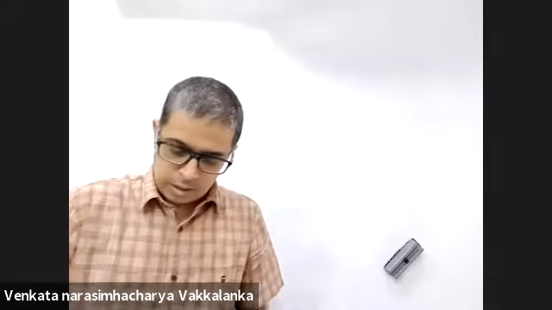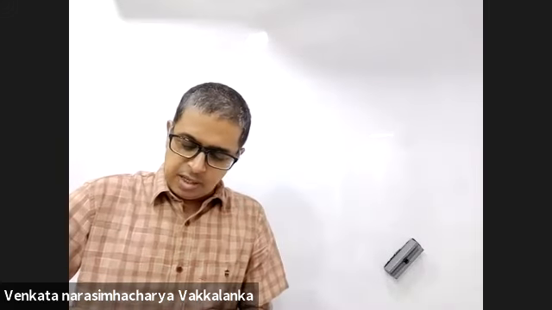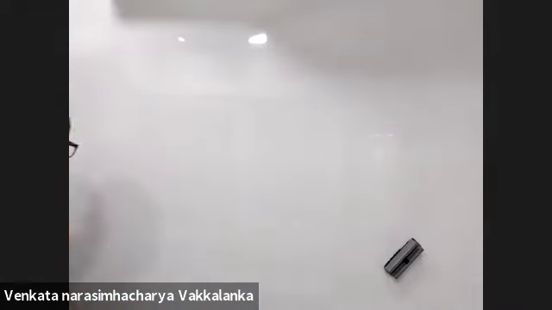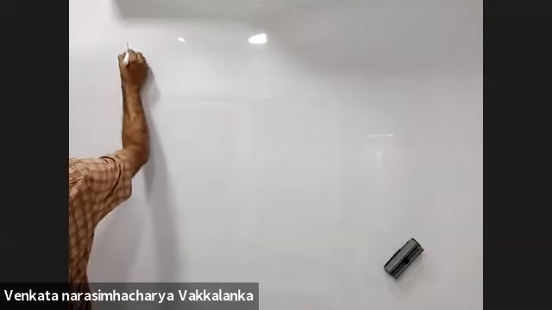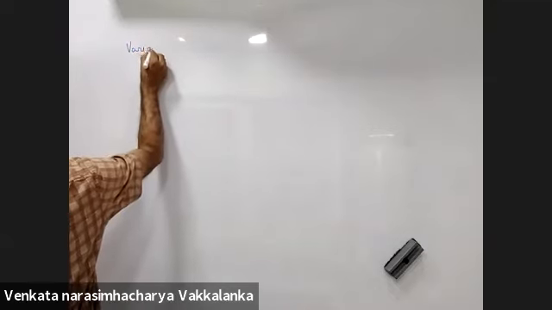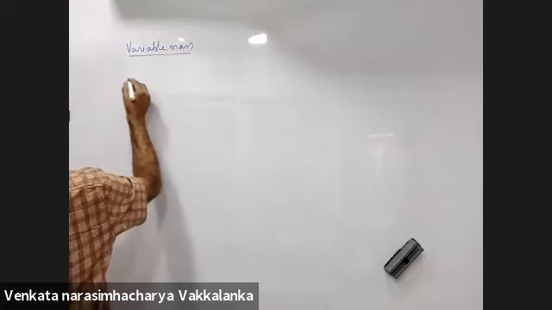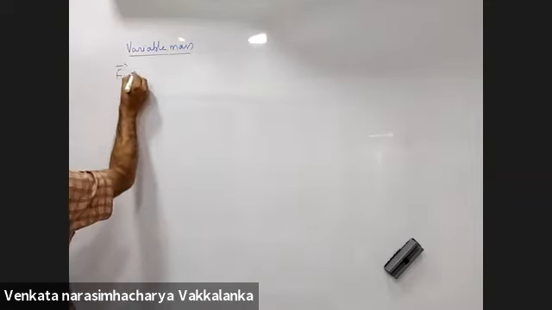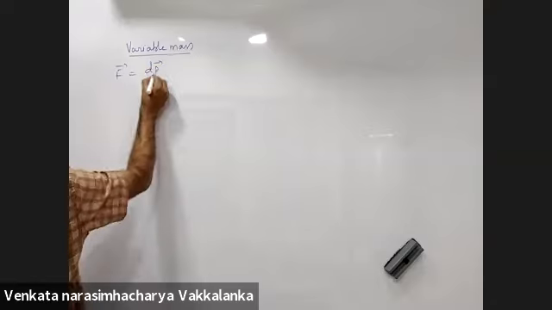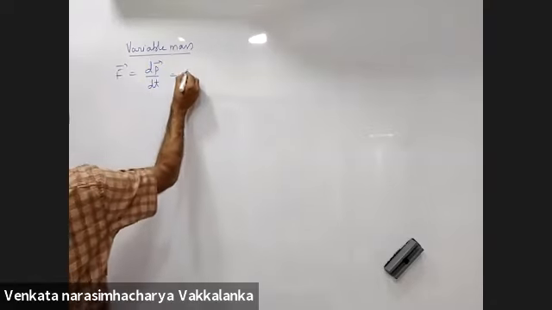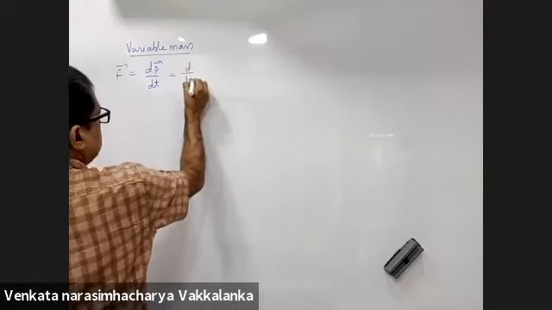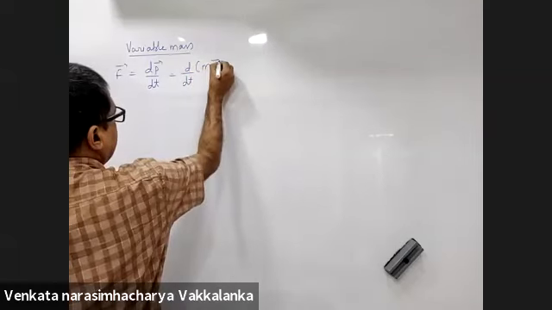Okay. Now, when you are speaking about variable mass, F is equal to dP by dt, d by dt of m into v.